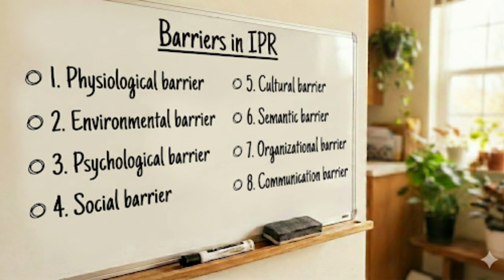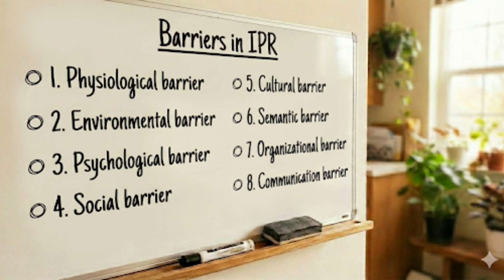First one, physiological barrier. When the nurse is going to speak with the patient, we don't know in which condition the patient is, yes or no. The patient may be having pain or some sensory deficit, and at that time if the nurse speaks with the patient, the patient won't accept. Physiological things, the body functions, are also most important to listen to or receive information from the nurse, okay. If they are having any issues, even if the nurse says something they won't listen. This is one of the barriers, the physiological barrier.